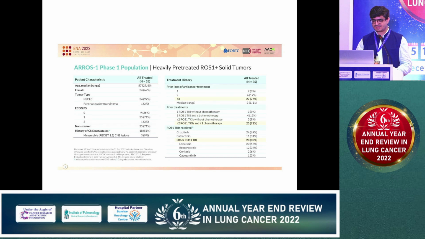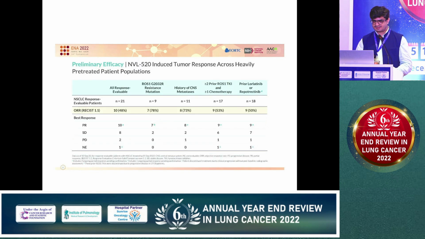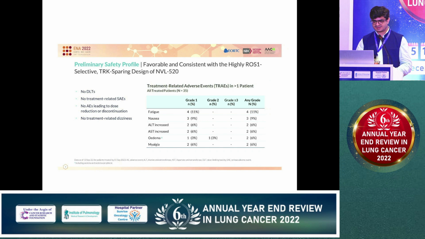You can see what they have used in ROS1 mutation: crizotinib, entrectinib, lorlatinib, repotrectinib, ceritinib, cabozantinib. These are all available, and we can use them when one fails after another. Entrectinib was available on a compassionate basis, you can get it. And this is the response depending on lines of therapy and CNS response. You can see the staggering response of 48%, CNS 73%, so an impressive drug.